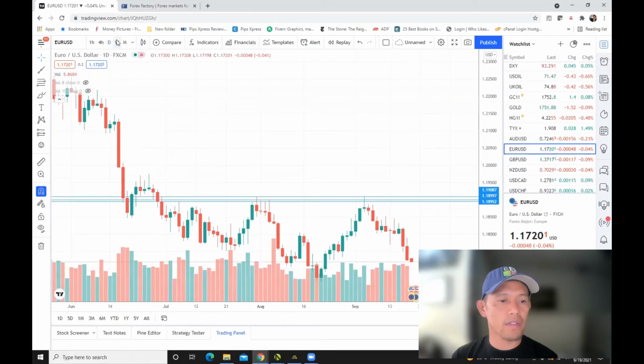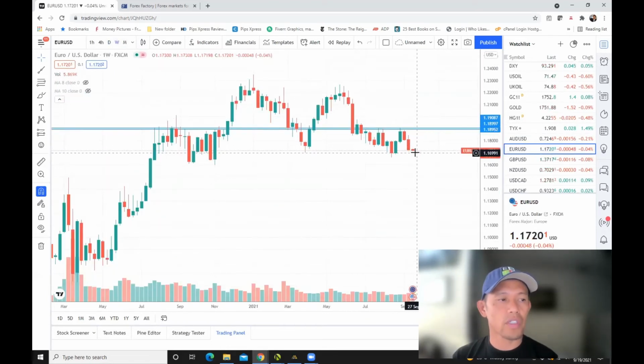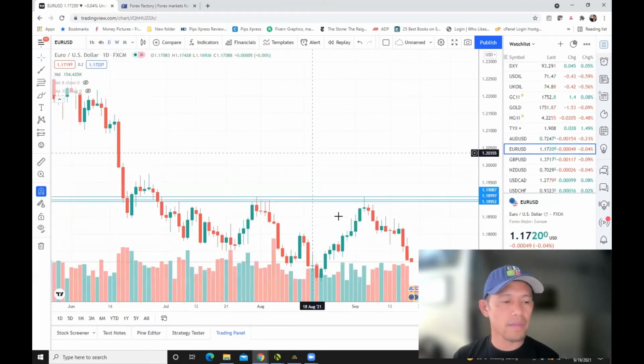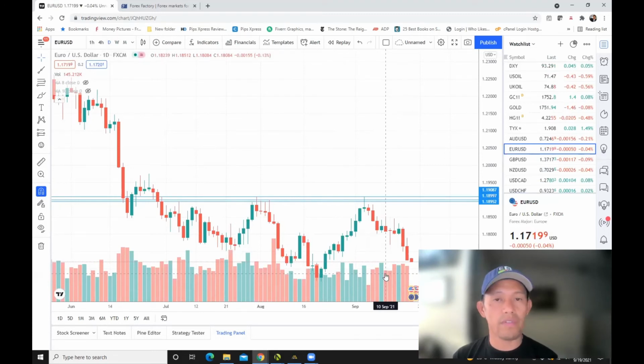Euro against the US dollar, looking at the weekly, very bearish. There's a really good demand here around that 117 area, and if it breaks out, all the way down to 116. So still within a downtrend. On the daily time frame, it is at demand. Right at this point in time, there are quite a few reports as well, so I'm going to stay away for now. All right, so with the euro, it's approaching demand, so there could be an opportunity for buying.